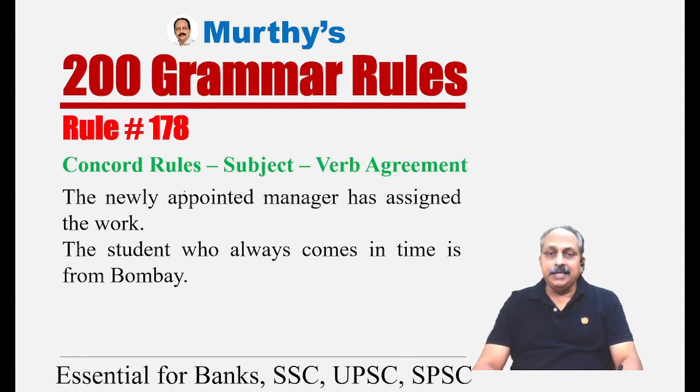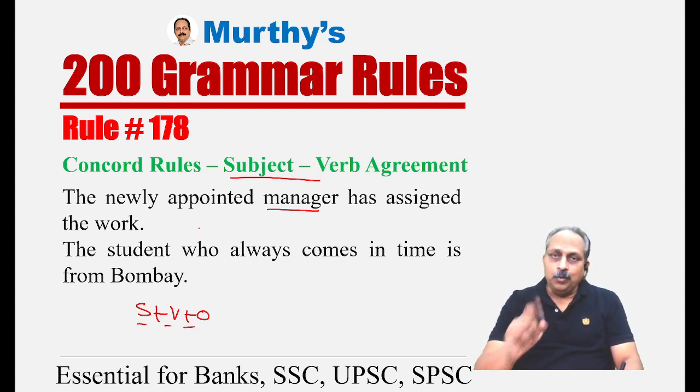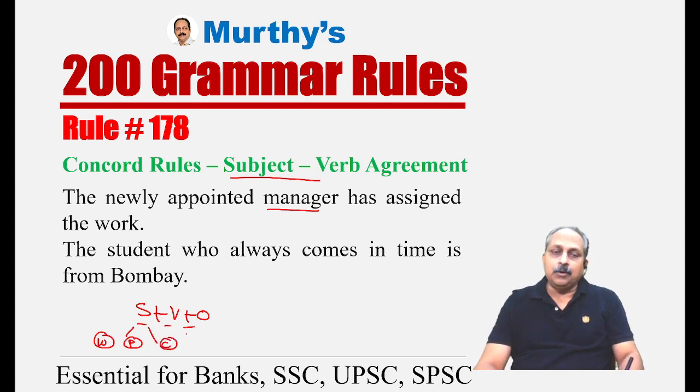Rule number 178. This is a separate topic, in fact, but here I've just brought two examples. You're going to learn subject verb agreement separately. And what are the two examples? The newly appointed manager. Generally in English, we have the basic SVO pattern: subject, verb, object. The subject is usually one word or two words. But sometimes the subject could be a phrase, subject could be a clause.